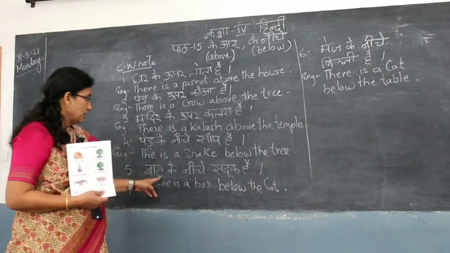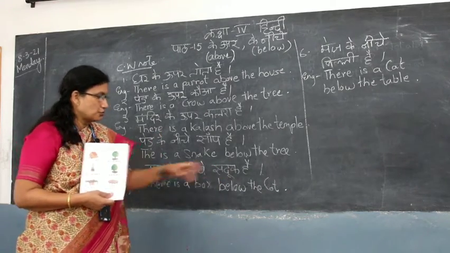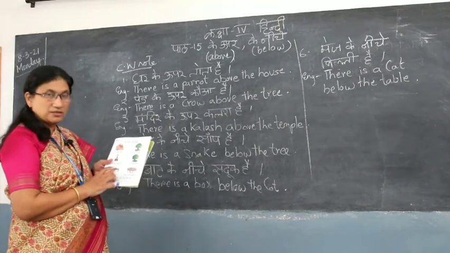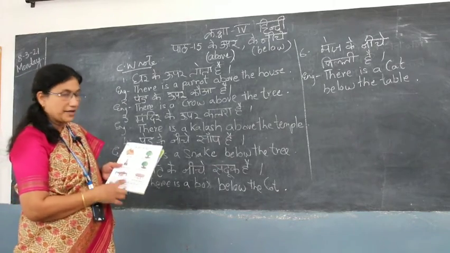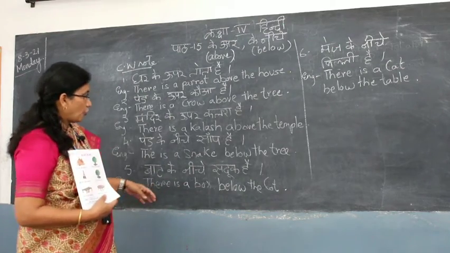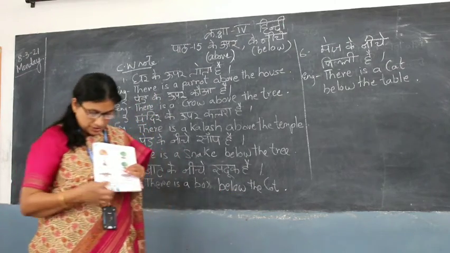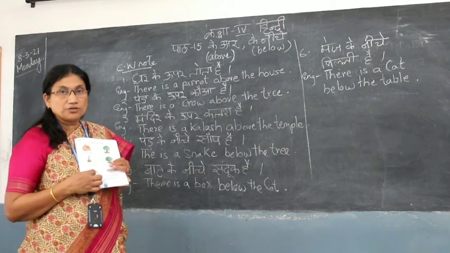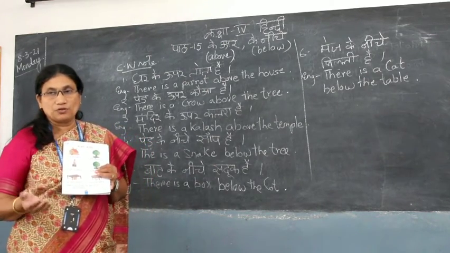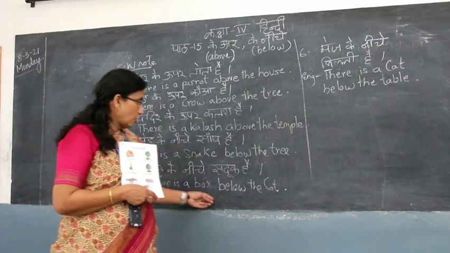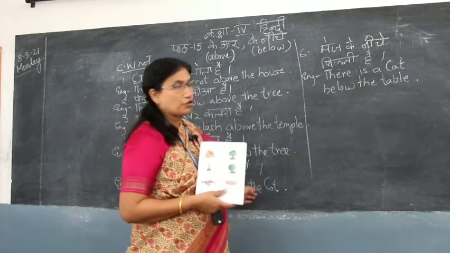The next one, खाट के नीचे संदूक है. You can see a box under the cot children. खाट के नीचे संदूक है. There is a box below the cot, or you can even use the word under. You can use the word below or under. There is a box below the cot or under the cot.